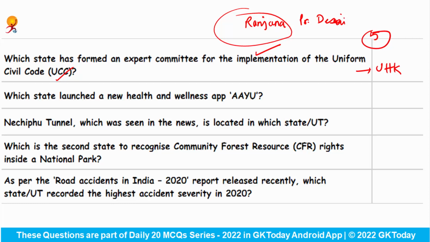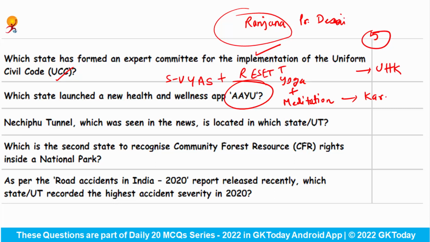Which state launched a new health and wellness application called Ayu? So the Chief Minister of Karnataka, Mr. B.S. Bommai, launched a new health and wellness application called Ayu to address and heal chronic diseases and lifestyle disorders through yoga and meditation. This app has been developed by Swami Vivekanand Yoga Anusandhan Sansthan in partnership with Reset Tech, which is an artificial intelligence driven health tech platform. Okay, so this application is from the state Karnataka.